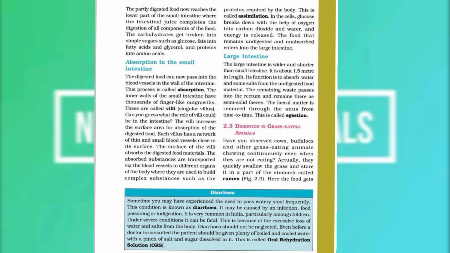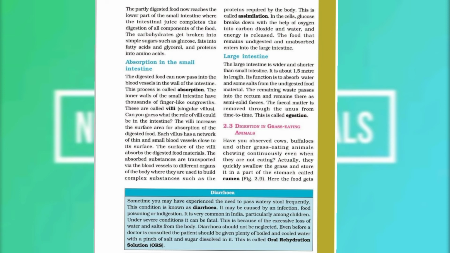The partially digested food now reaches the lower part of the small intestine. Then digestion, which started in the mouth, is completed in the small intestine. The enzymes in the intestinal juice act upon the partially digested food and convert it into simple soluble substances. As a result, the carbohydrates get broken down into simple sugar as glucose, the fats get broken down into fatty acids and glycerol, and the proteins get broken down into amino acids. So we can say that in the small intestine complete digestion takes place.